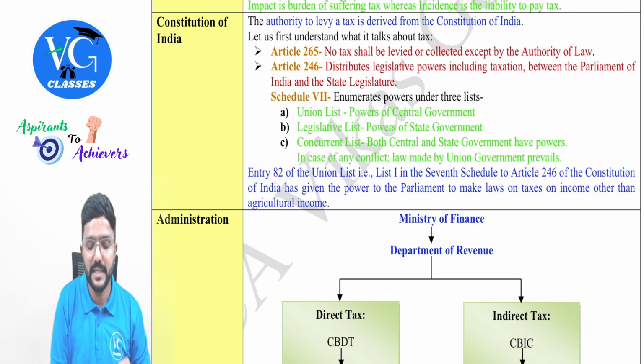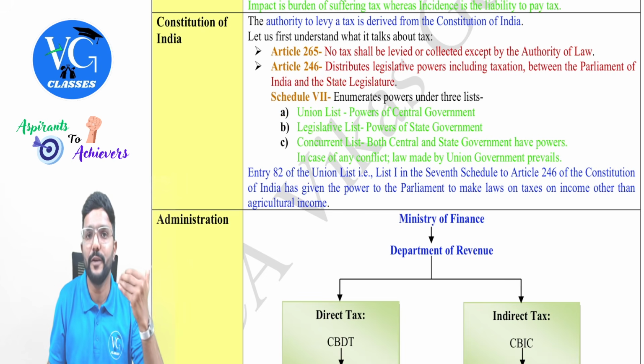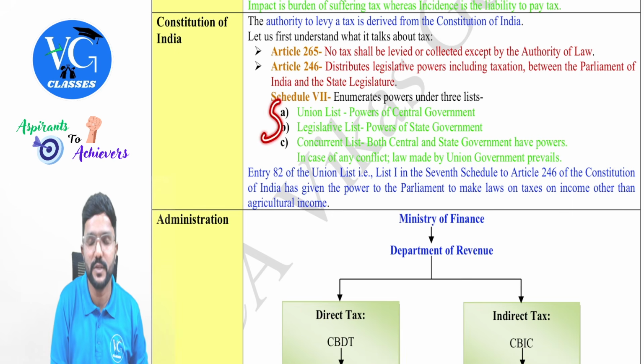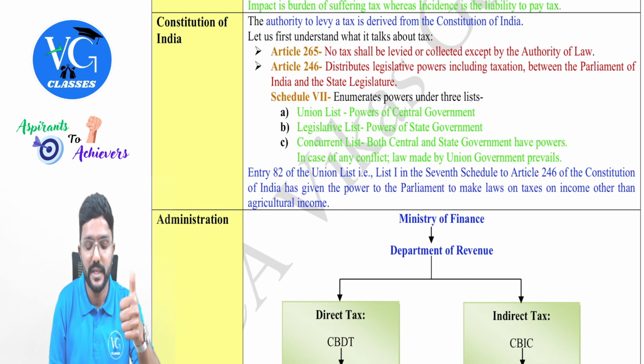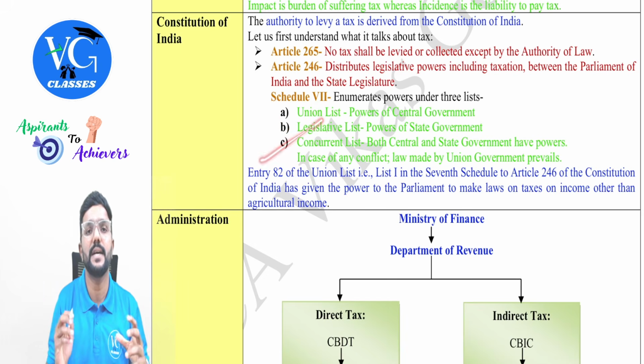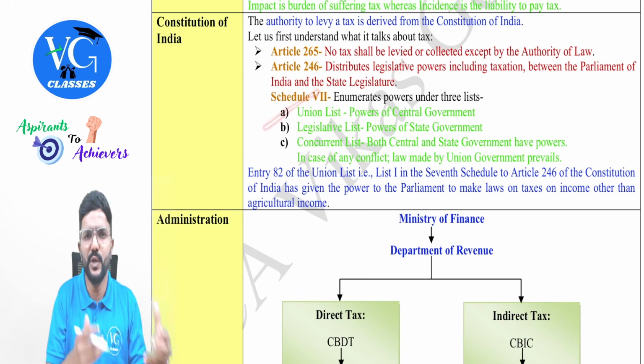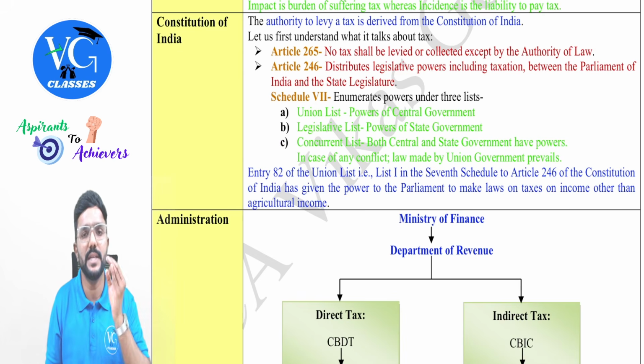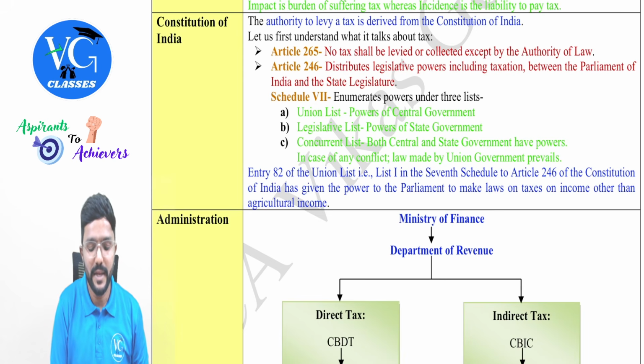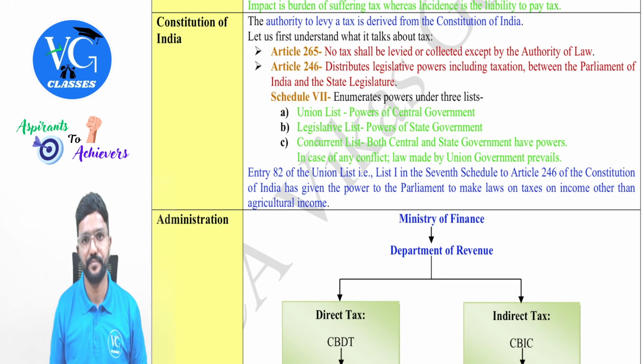And there are three lists in Schedule 7, which is a part of Article 246. The three lists are the Union list, which we also call the central list, the legislative list, which we also call the state list, and the last one is the concurrent list. Whatever matters are covered in the Union list, only the central government has the power to make laws with respect to them. And income tax is a part of it.